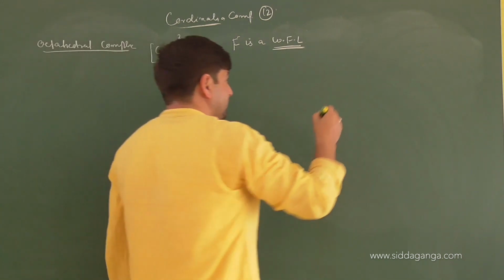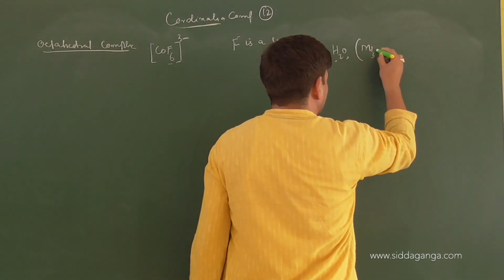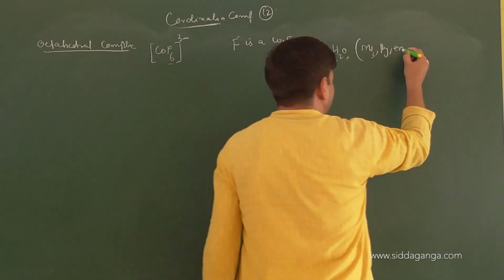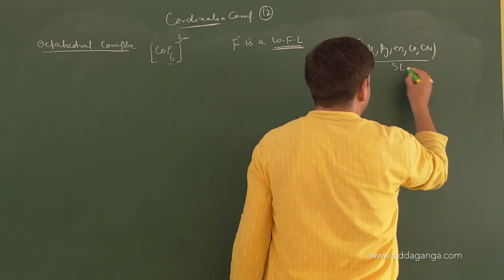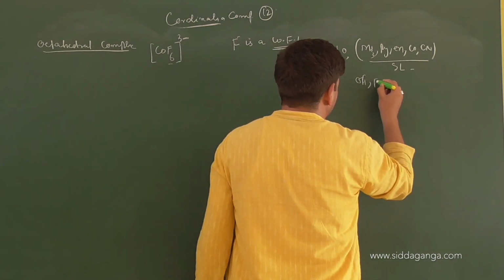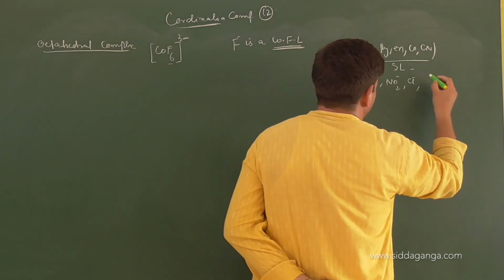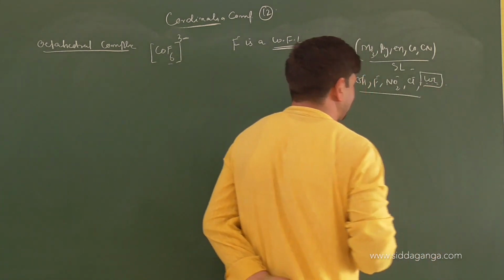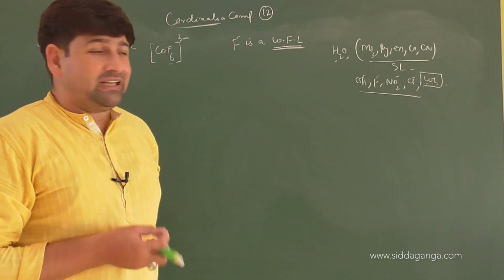Water is a borderline ligand, so water is also a weak ligand. NH3, then pyridine, then ethylene diamine, then CO and CN are all strong ligands. Then you have the ligands in the form of OH minus, F minus, NO2, Cl minus, and many other ligand systems. They are weak ligands. They can all be analyzed on the basis of spectrochemical series. That is very simple to analyze.